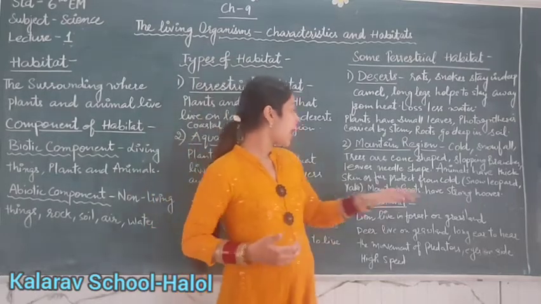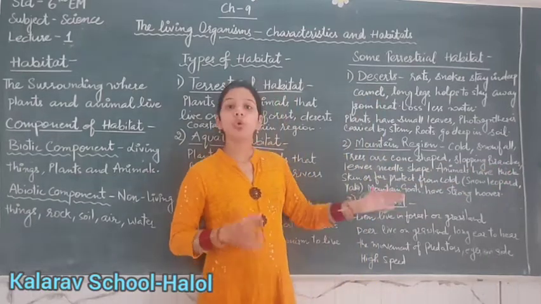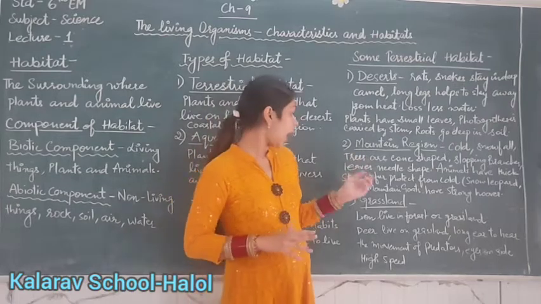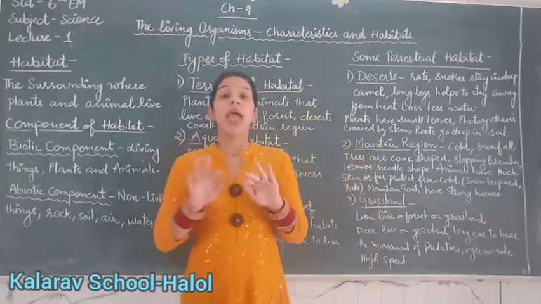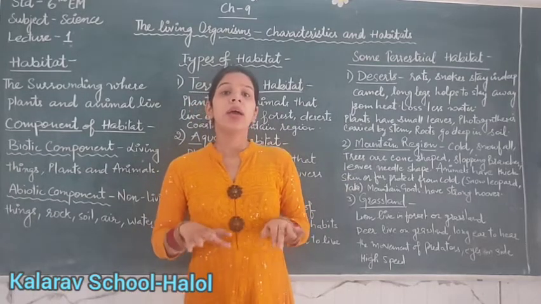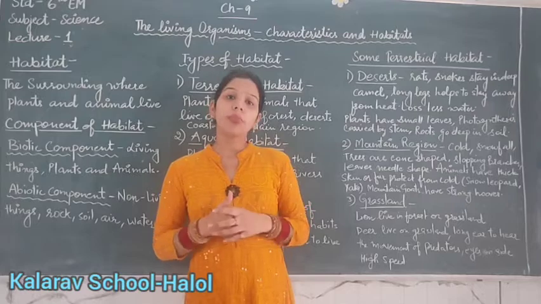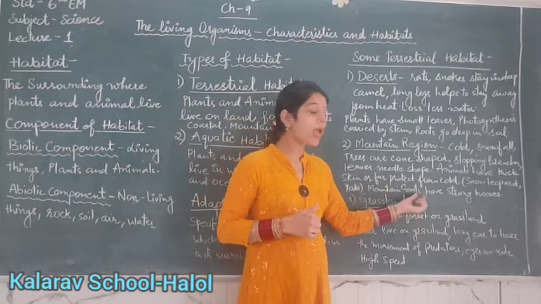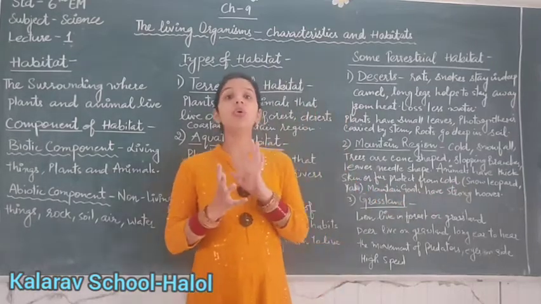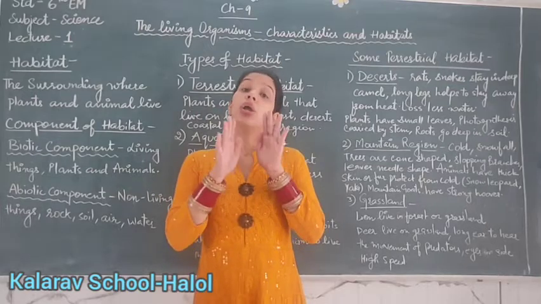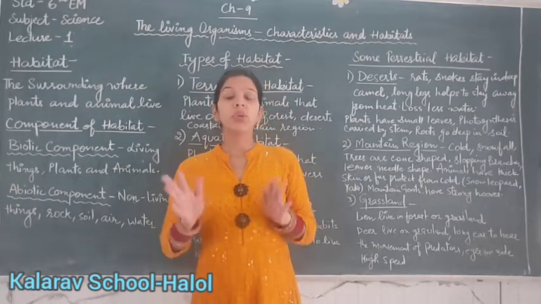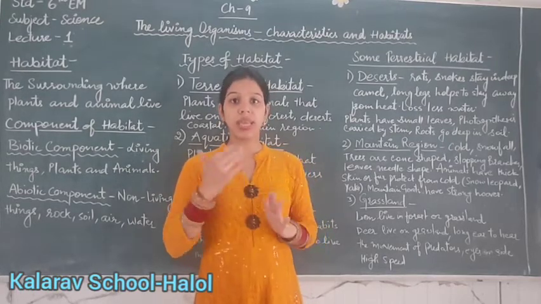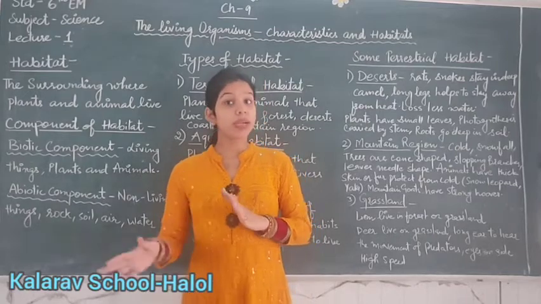Some animals have thick skin or fur to protect them from cold. For example, the snow leopard or yak has fur on their body and also on their feet, which helps protect them from the cold. Animals like mountain goats have strong hooves, which help them run on the rocky sloping mountains. In this way, animals and plants adapt to their conditions to survive.